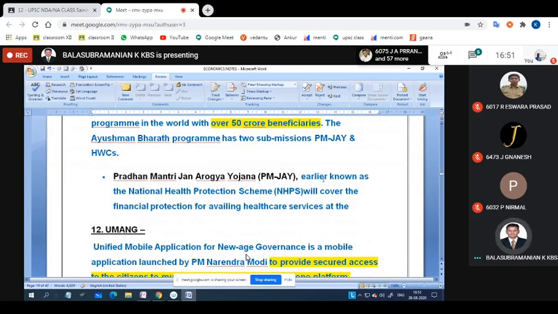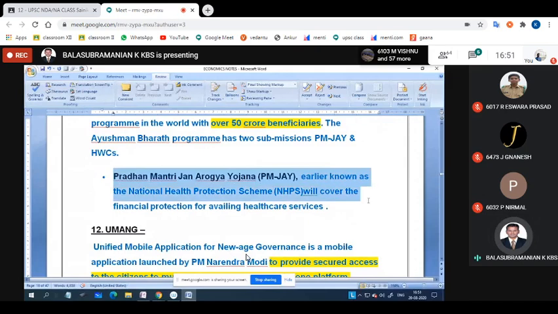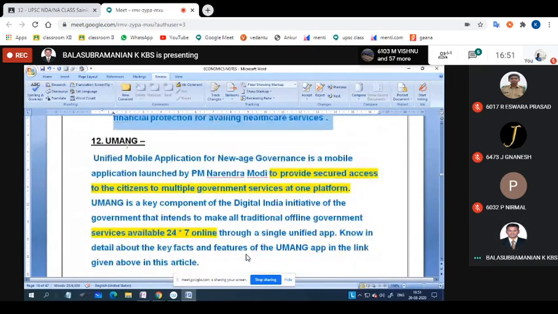Then Pradhan Mantri Jan Arogya Yojana. What does it mean? Formerly known as the National Health Protection Scheme. Now it has been renamed Pradhan Mantri Jan Arogya Yojana. It is also what we mentioned in the beginning. NHPS will cover the financial protection and availing of healthcare service. Okay, I will give this information, I will update this one. Okay, leave it. It is also a health program.